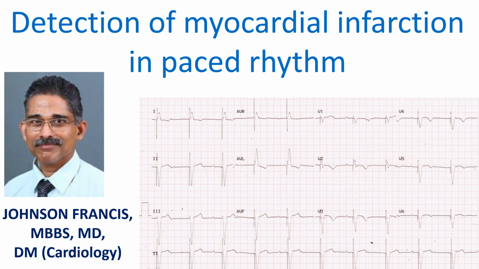Detection of myocardial infarction in paced rhythm is often difficult due to the baseline abnormality in depolarization and secondary abnormality in repolarization. But if an ECG prior to myocardial infarction is available, careful lead-by-lead comparison will make detection of a fresh myocardial infarction rather easy. This should, of course, be complemented by clinical evaluation and estimation of biomarkers of myocardial necrosis.